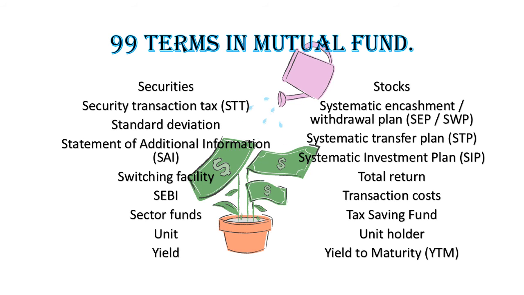Securities. These are financial instruments, equity shares, bonds, etc., that can be bought or sold in the open market by investors. Security Transaction Tax, STT. Whenever a security is bought or sold on a stock exchange, a tax called Security Transaction Tax, STT, is charged on the purchase/sale. Standard deviation.